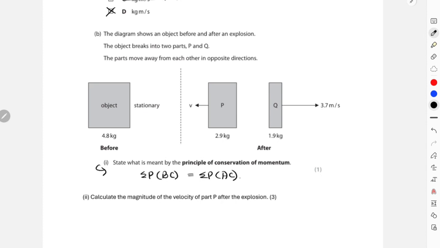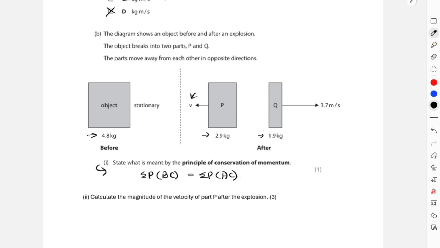Previously the objects were combined together and stationary, with a combined mass of 4.8 kg, and after the explosion they move away from each other. Their separate masses are also given, and the final velocity of particle Q was not given. So we need to calculate the magnitude of the velocity of particle P after the explosion.